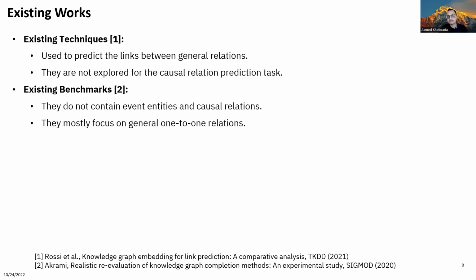There are many knowledge graph embedding techniques for link prediction tasks in the literature, but they have been evaluated on general knowledge graphs and have not been explored for causal relation prediction tasks. Also, the existing link prediction benchmarks mostly contain general one-to-one relations between the entities in the knowledge graphs, but they do not have event entities, which are mainly many-to-many.